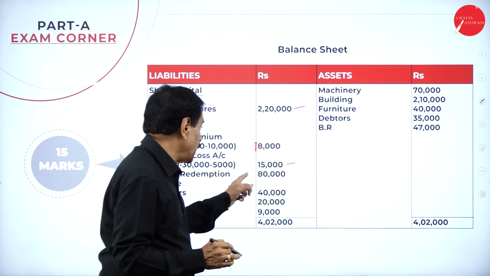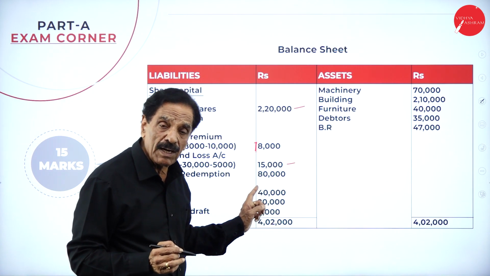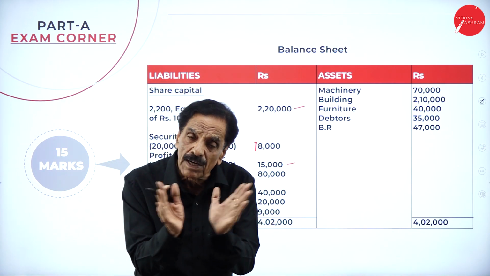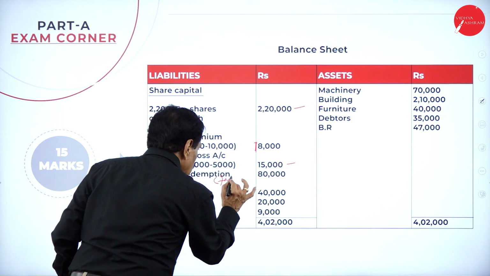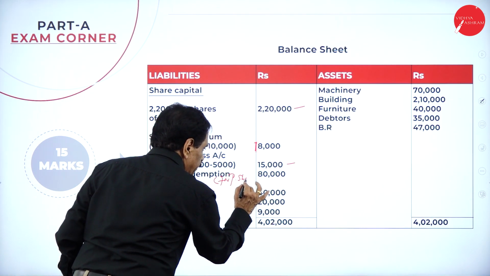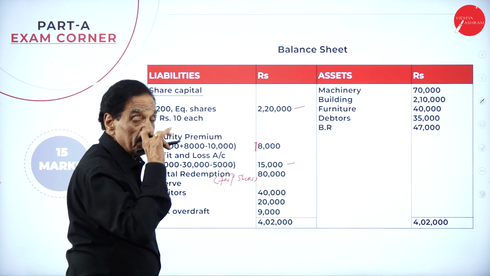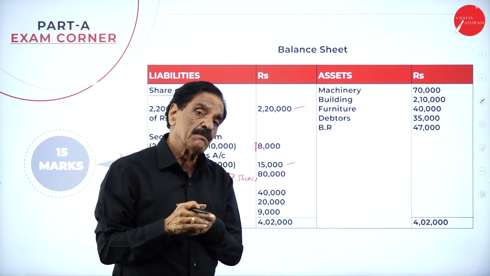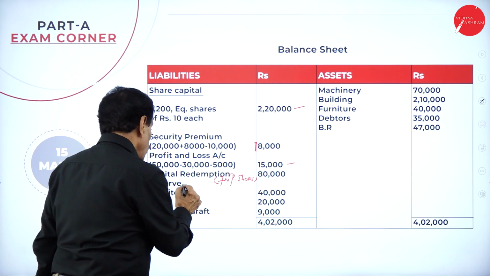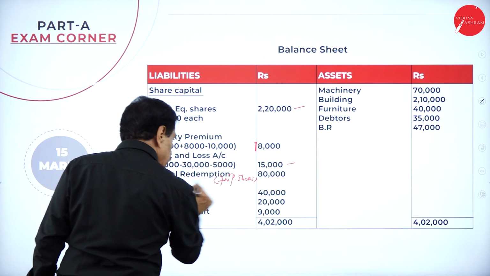Till then it is called as capital redemption reserve. Capital redemption reserve for what? This is capital redemption reserve for preference shares. When you issue the share, the CRR will go. In that day, preference share will come. Then you got here the capital redemption reserve.